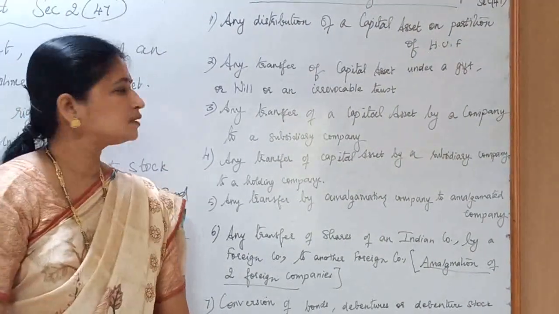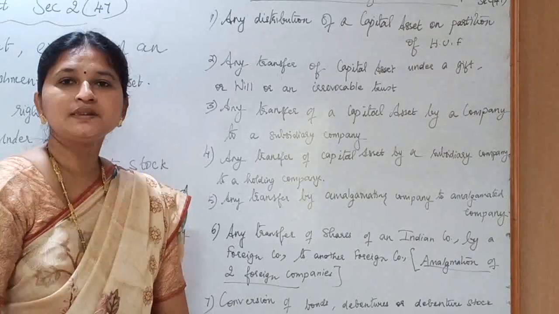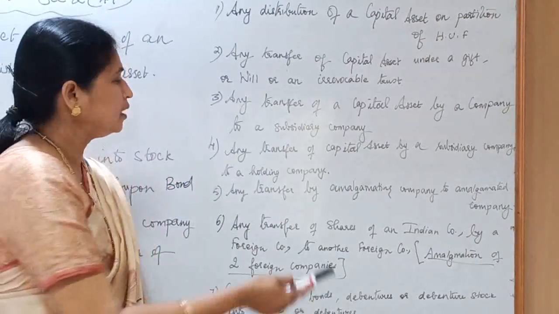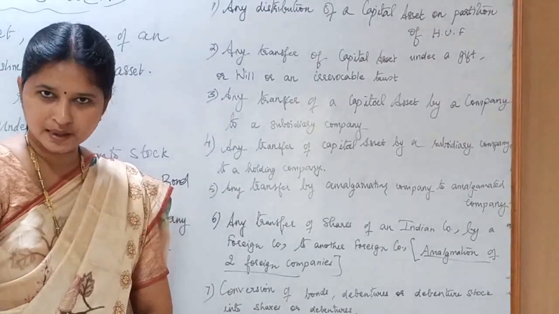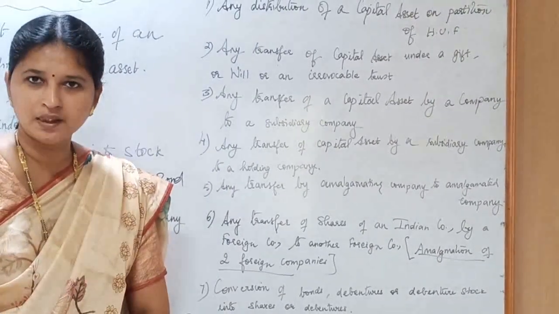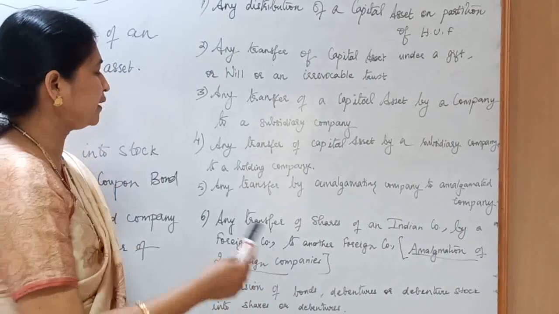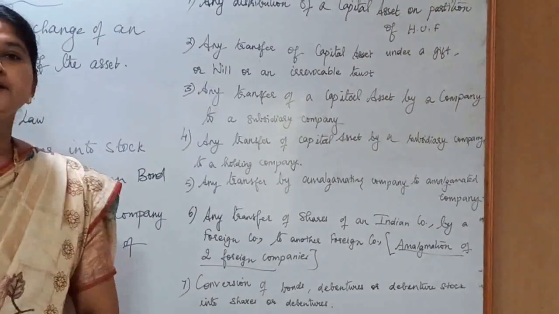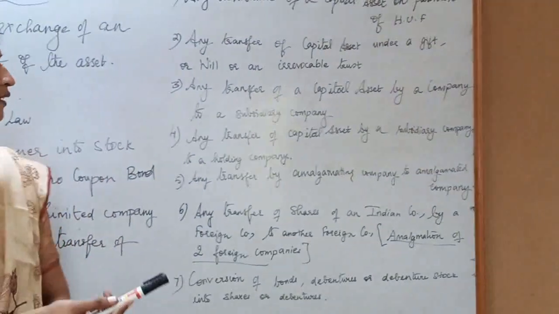Third one is any transfer of a capital asset by a company to a subsidiary company. Any transfer of a capital asset by a subsidiary company to its holding company. Any transfer by amalgamating company to amalgamated company.